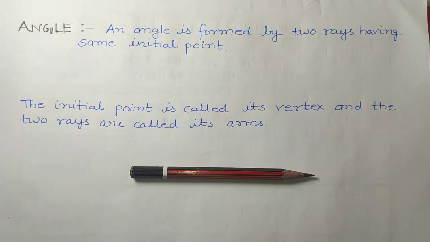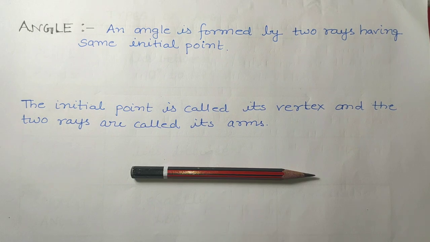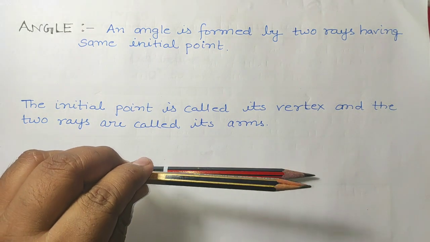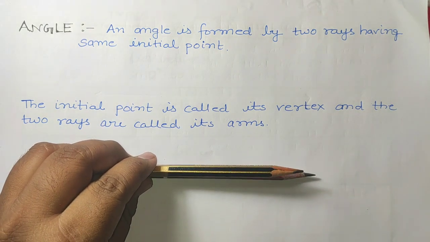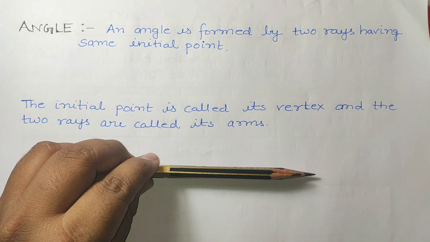Now the next heading is angle. So how will you understand, students, what an angle is? See, I'm supposing that this pencil is a ray on this paper sheet, means on this plane. And one more ray I'm putting over here. Both rays will have the same initial point.